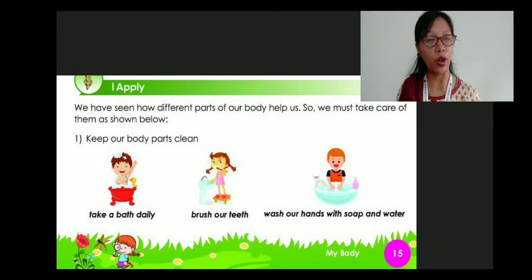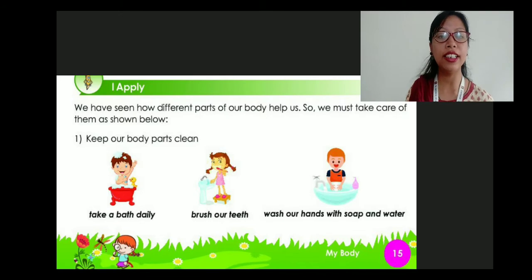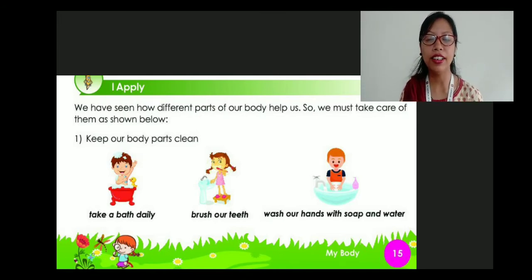Let's read it out. The first thing is to take a bath daily. Yes, we should take a bath daily so that our body remains clean. Clear? Next is brush our teeth. We should always brush our teeth 2 times, in the morning and before going to bed at night, right? So that the germs do not attack our teeth.